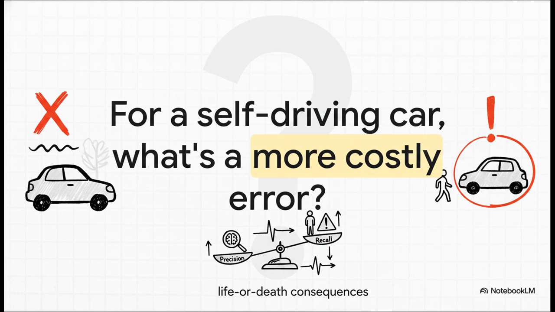Picture a self-driving car and its system for detecting pedestrians. What's the more costly error here? Is it a false positive, where the car slams on the brakes for a shadow on the road? Or is it a false negative, where it fails to see a person stepping out in front of it? You see, this choice between precision and recall isn't just some abstract technical decision. Sometimes it can literally be a matter of life and death.